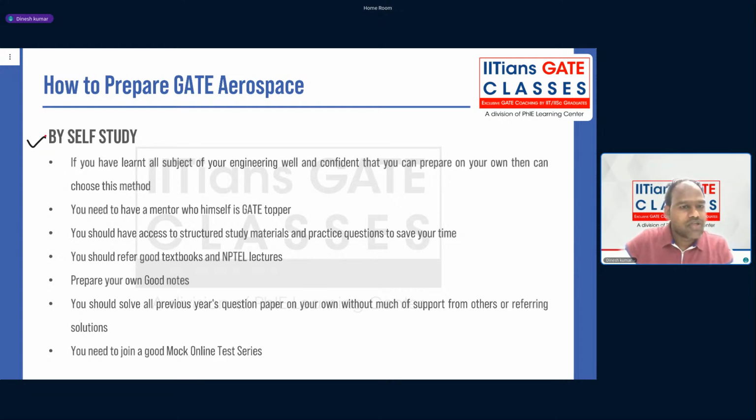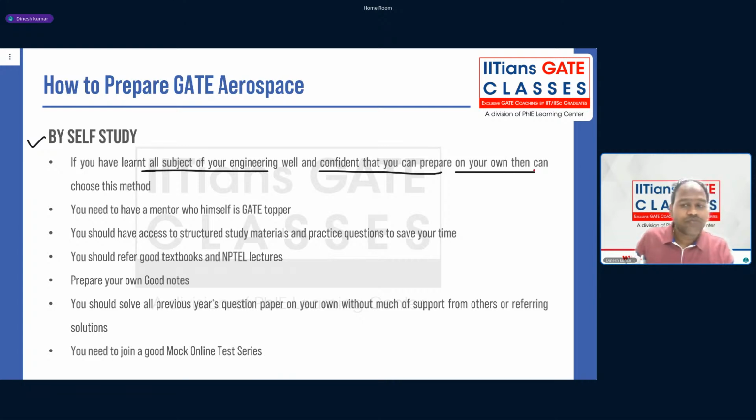In fact, they get the best rank also, and many self-study students use IGC's open work very well, and many self-study students also join IGC's programs like the distance learning program or test series program. You should opt for self-study if you have learned all subjects of your engineering well and you are confident that you can prepare on your own.